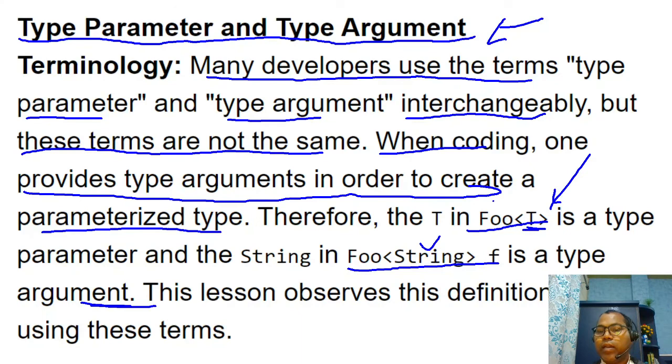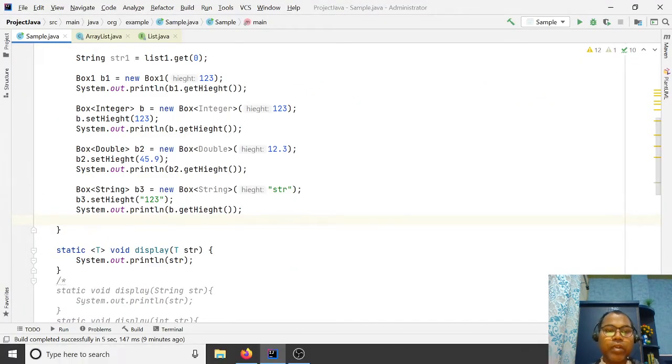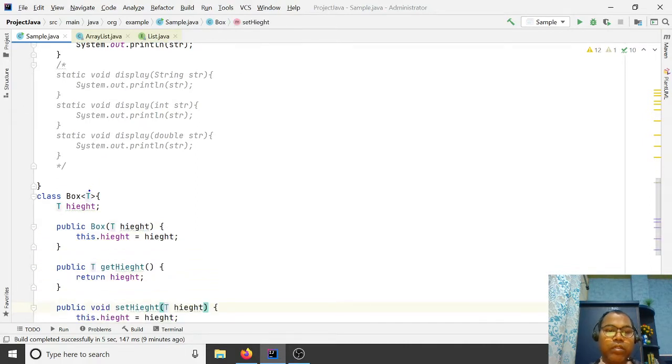So while declaring a class like our Box class, we define T, the type parameter. Actually, when you pass Integer, Float, or any customized object, this is a type argument. If you are talking about the declaration, this is the type parameter.